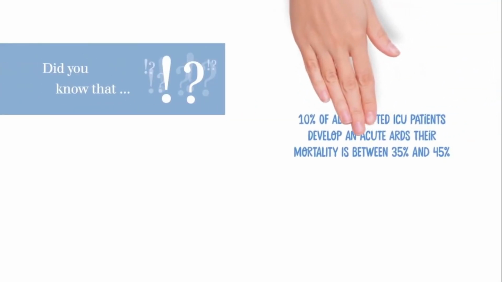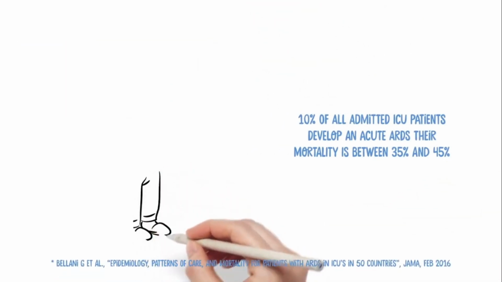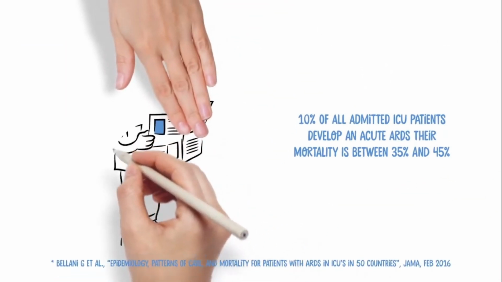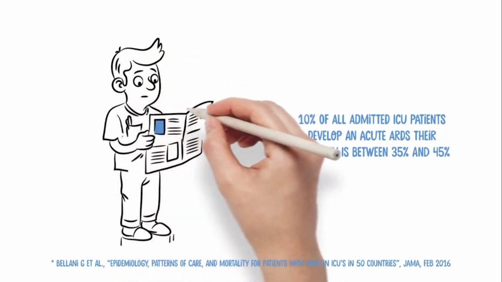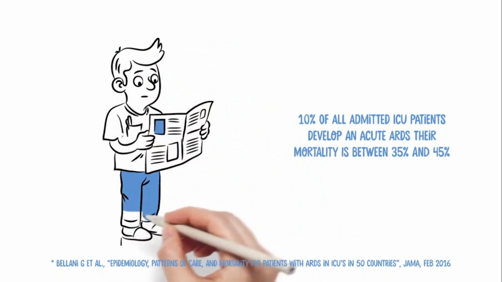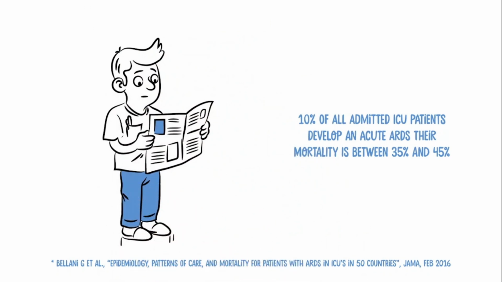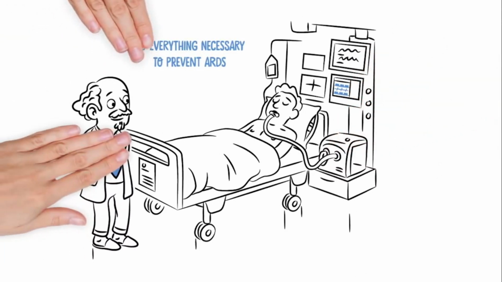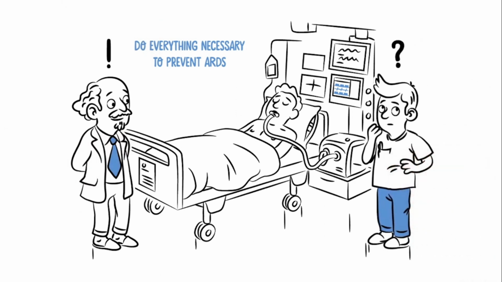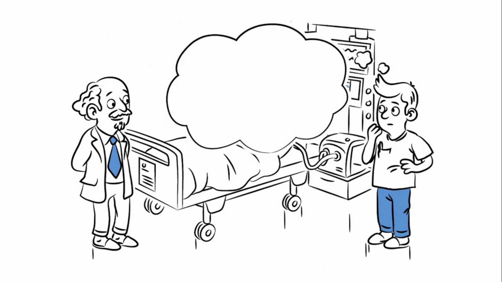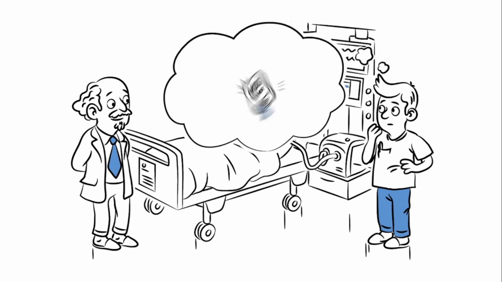If you consider that it has been shown that 10% of all admitted ICU patients develop acute respiratory distress syndrome, ARDS, and their mortality is, depending on the severity, between 35 and 45%, then I'm really worried. This shows that everything necessary to prevent ARDS should be done. Since it is difficult to reduce the mortality of established ARDS, it is important to shift from treatment to prevention.